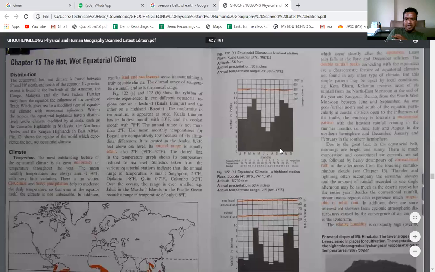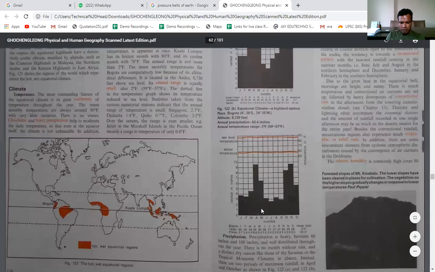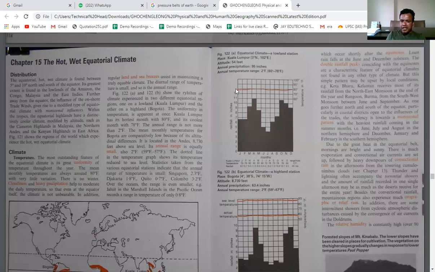So here you can see, in both of these there are graphs related to two locations of the equatorial climate, one in the northern hemisphere, one in the southern hemisphere. This is about Bogota, and the lower one is about the same thing. So two things are given. Here you can see that the temperature is the same throughout the year.